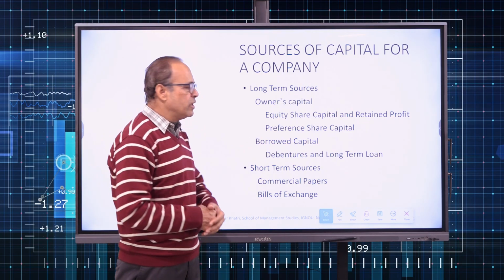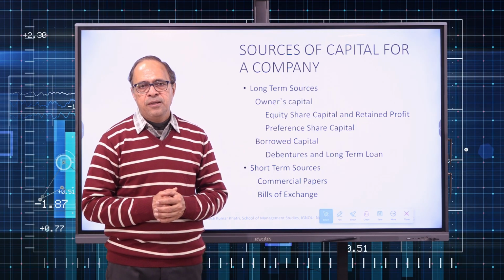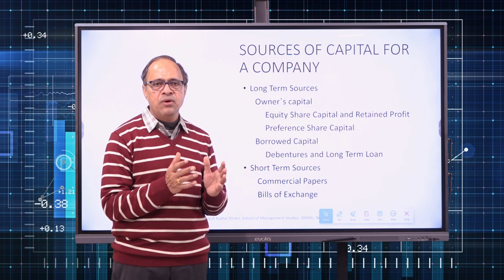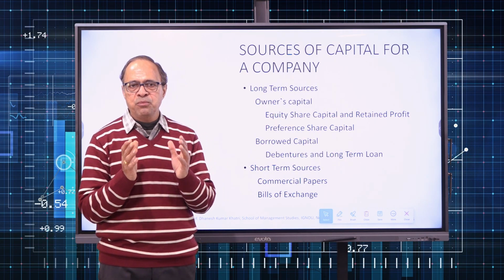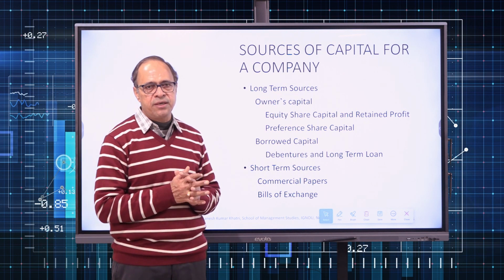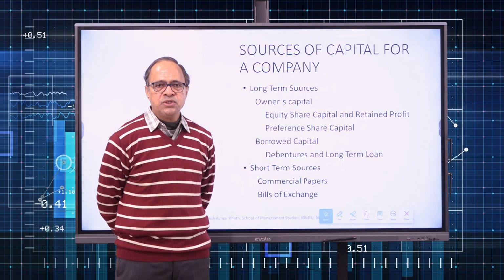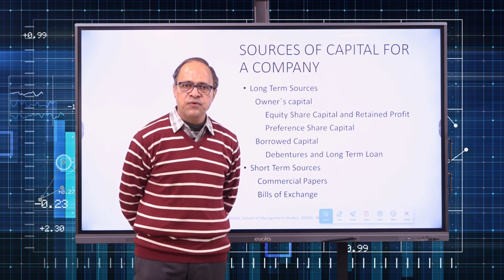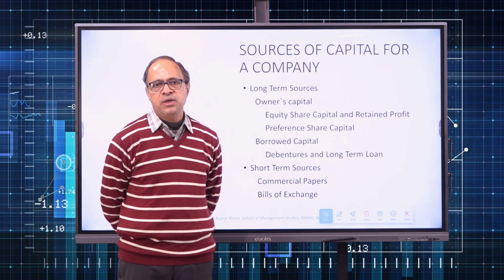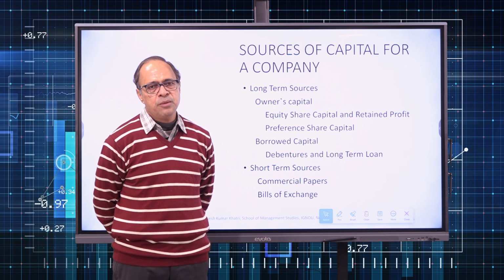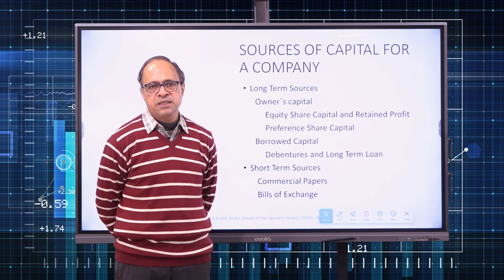In contrast to that, we have preference shares. Preference shares are the ones on which the company promises a fixed percentage of dividend subject to the availability of profits. It means if the company has sufficient profits, only then will dividend be paid on the preference shares at a fixed percentage.